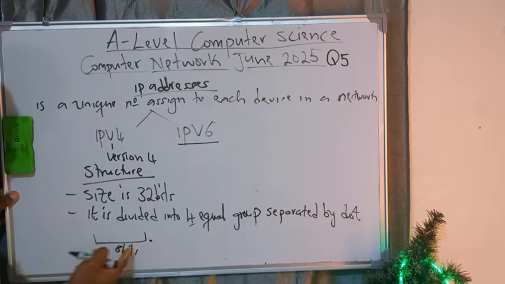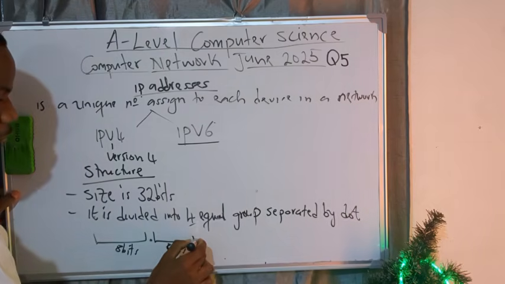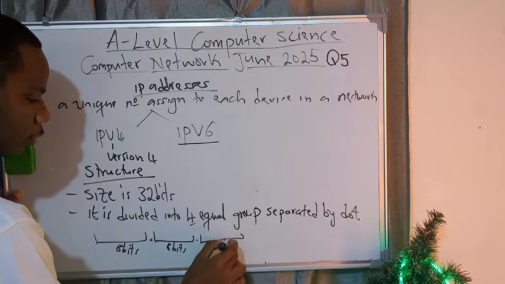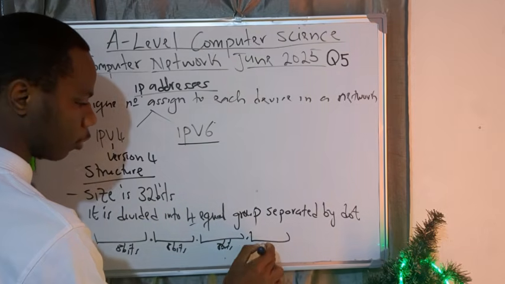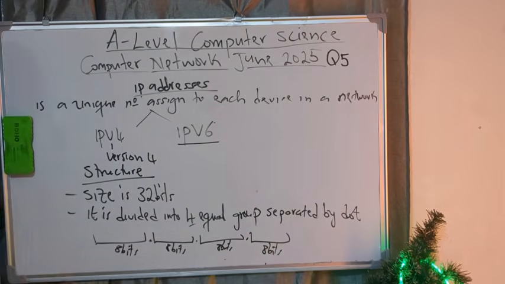Separated by dot means that for you to know the end of this first group, you need to see a dot. The moment you see a dot, it simply means that this is a new group, 8 bits also. Dot, another group, 8 bits. Dot, another group, 8 bits. In total, 8 plus 8, 16, plus 8, 24, plus 8, 32. So this is the structure of an IP address.